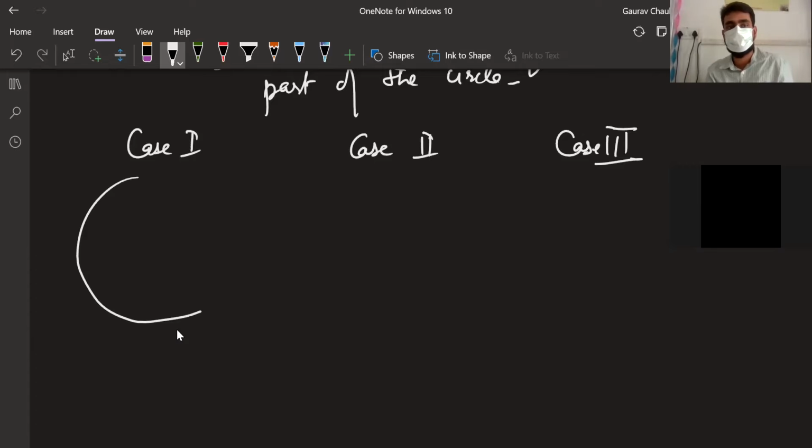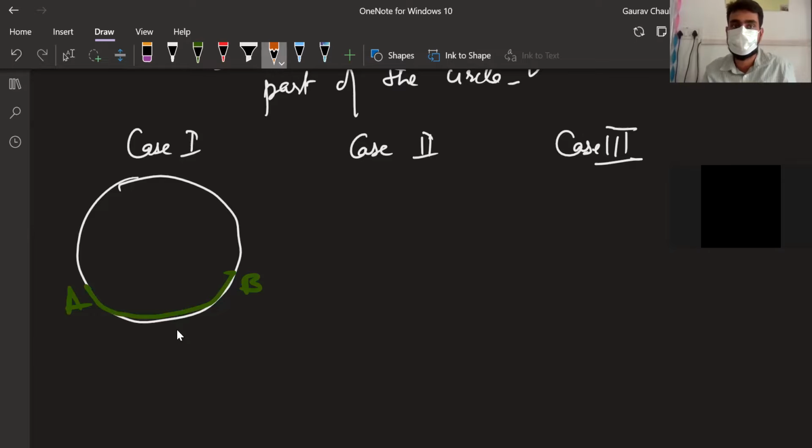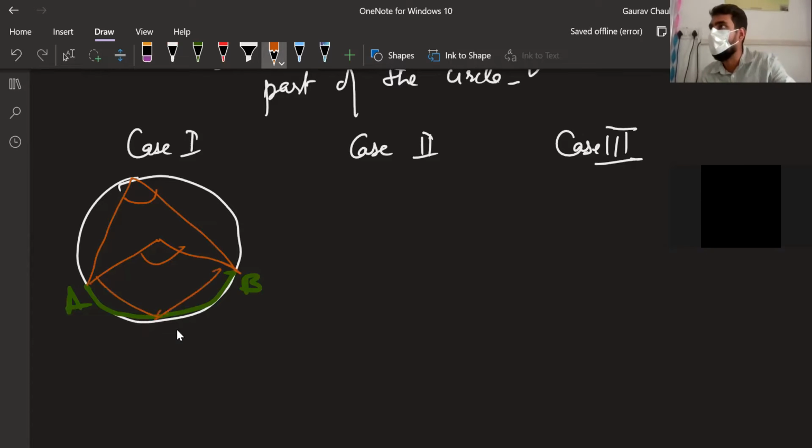If I take a minor arc, that's this arc I'm taking, A, B. Now it is subtending 2 angles. It is subtending an angle here at the center, that's this angle, and this will be 2 times the other. Anywhere else it can subtend, but it should not subtend here. I'm not talking about this. We're taking the arc, so the remaining part is this part. Good with that?